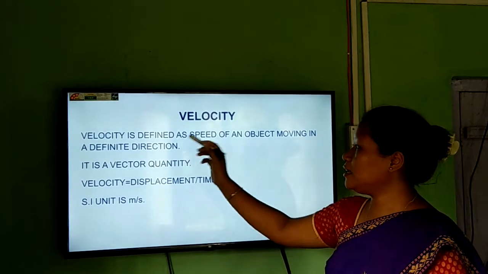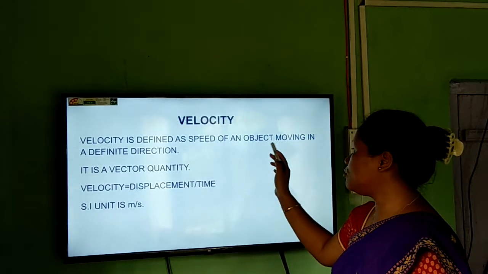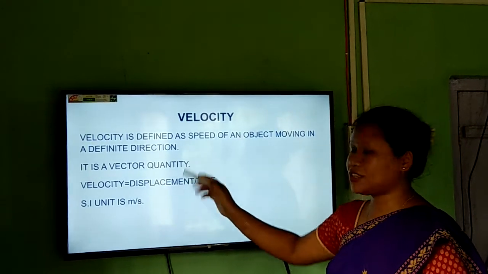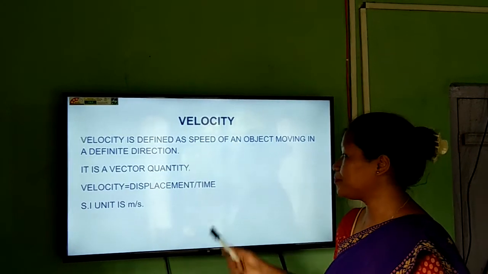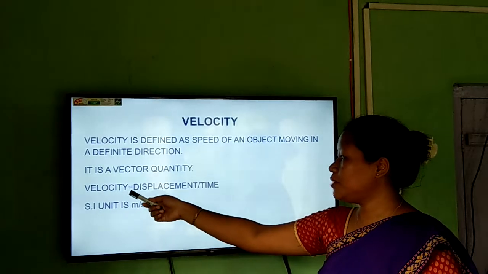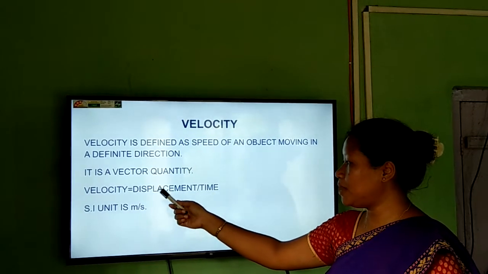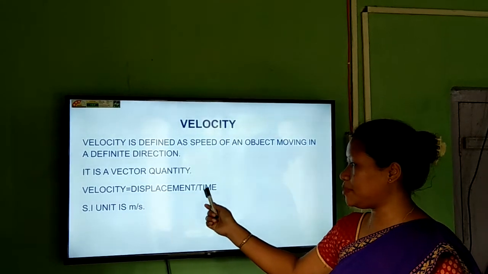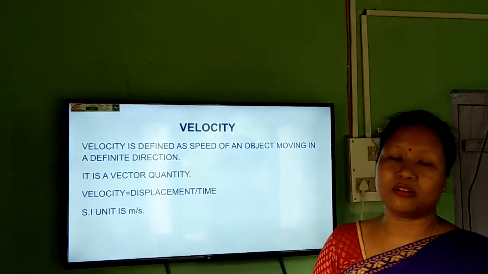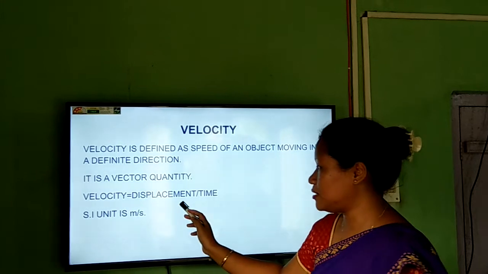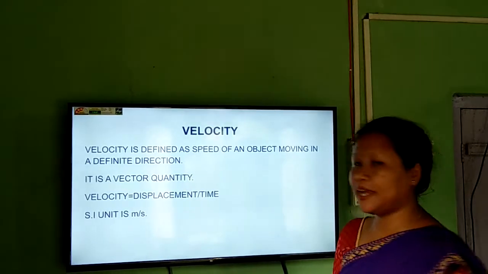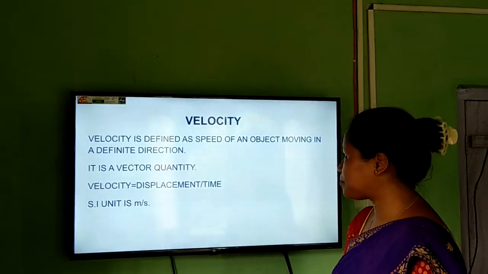It is a vector quantity because it has both direction and magnitude. And velocity we can find out by displacement divided by time, because here there is magnitude and direction. That is why we take displacement, not distance. And here also the SI unit is the same, meter per second.